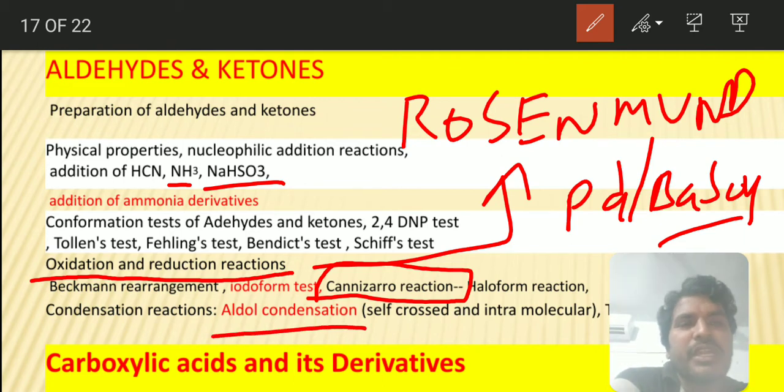And be careful with the aldol condensation. During aldol condensation an intermediate will be obtained, which undergoes a rearrangement reaction. They may ask what that is: during aldol condensation the intermediate involves keto-enol tautomerism. So like that they will ask you questions. Be careful with this thing. Next, be careful with the differences between aldehydes and ketones. That is a very, very important thing.